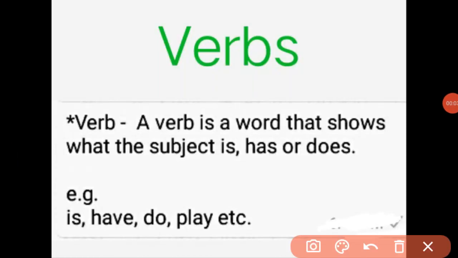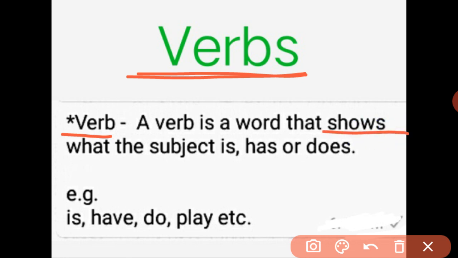Dear scholars, this video is about the next part of speech, which is verbs. What is meant by verb? A verb is a word that shows what the subject is, has, or does. It means verbs tell the state of the subject, the possession of the subject, and the action of the subject.